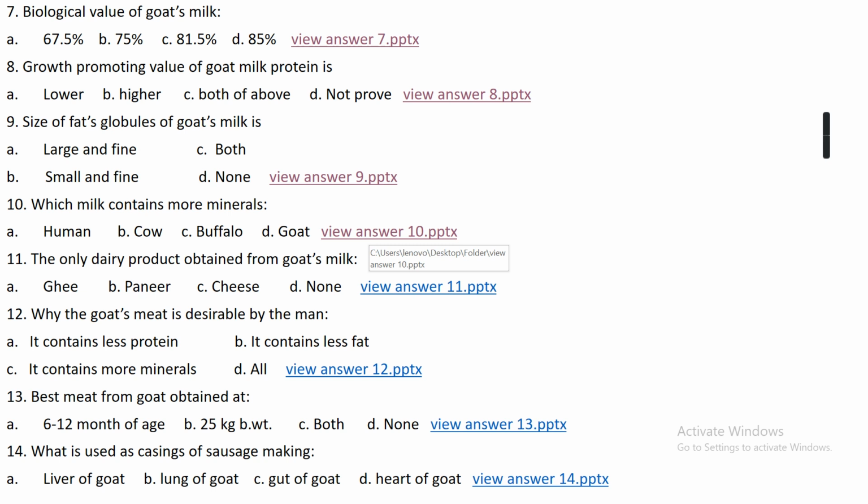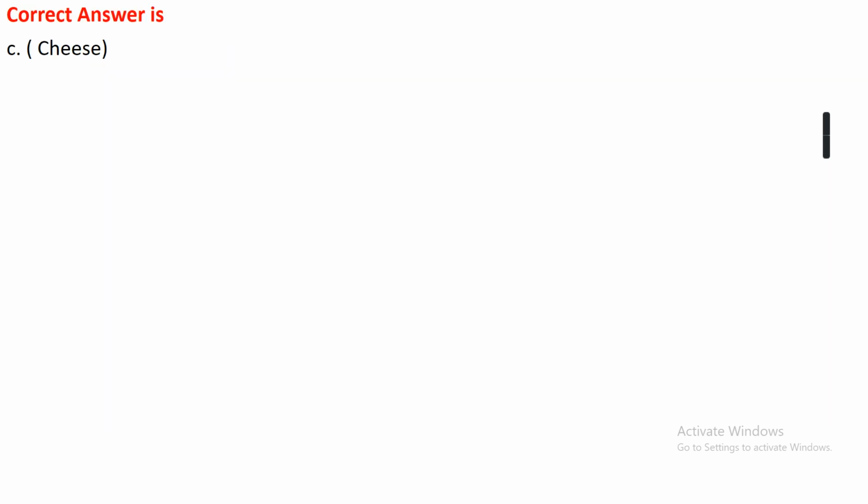Question number 11. The only dairy product among all obtained from goat milk is: option A, ghee; option B, paneer; option C, cheese; or option D, none. The right answer is option C, that is cheese.